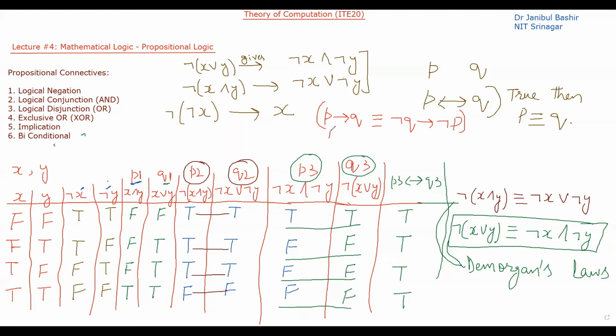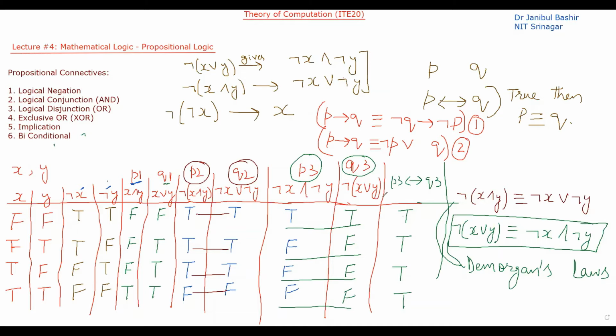And another part that you have to prove is that P implies Q is equivalent to P or not Q. Sorry, it is not P or Q. Not P or Q. So these two equivalences you have to prove that they are valid. Okay, this is the first one, this is the second one.